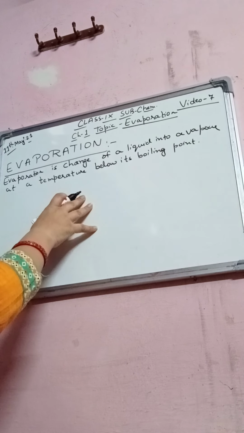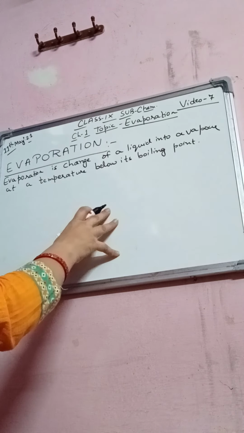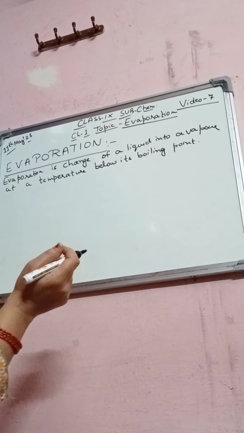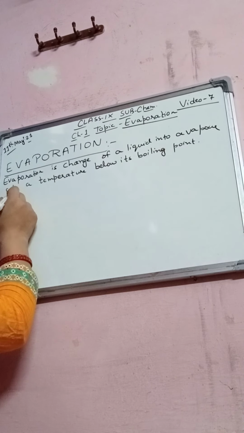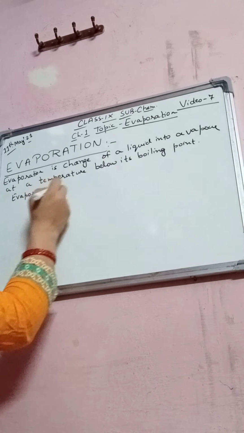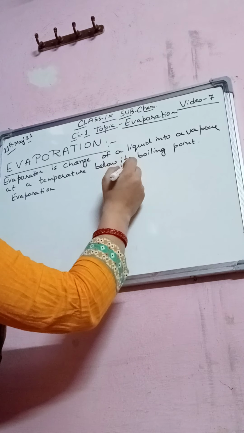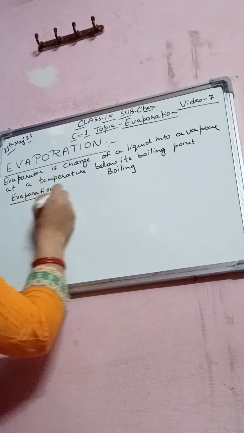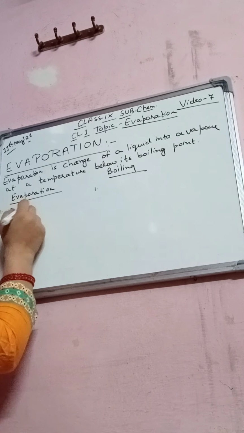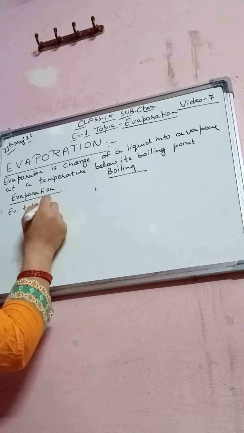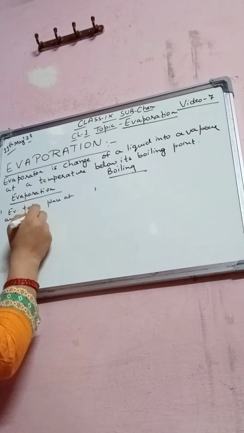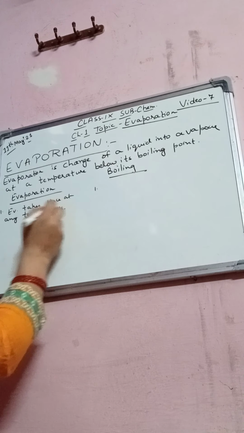Now, the differences between evaporation and boiling. The first difference is that evaporation takes place at any temperature. At any temperature it can evaporate.